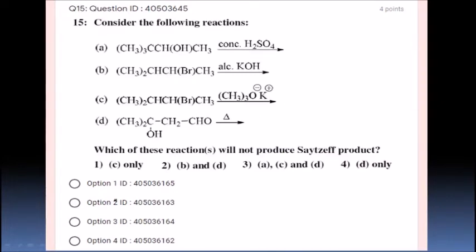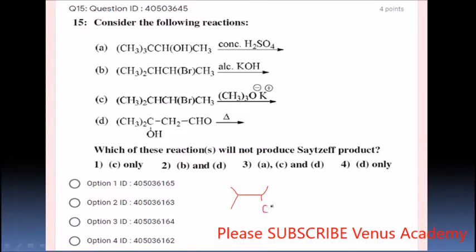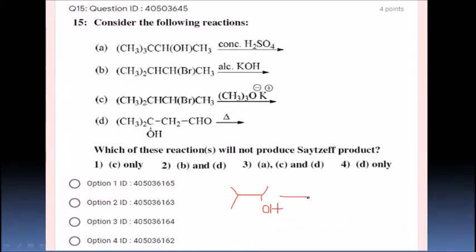Next, consider the following reactions. This is also theory but a very important organic concept. What is that? Saytzeff's rule. Which of these reactions will not produce the Saytzeff product? What is the Saytzeff product? In an elimination reaction, the alkene formed in greatest amount is the one that corresponds to removal of the hydrogen from the beta carbon having the fewest hydrogen substituents. For example, if you have this compound and you are doing an elimination reaction, reacting with KOH, right?